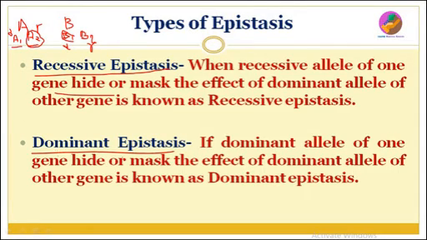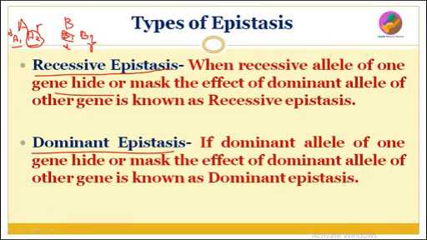Now next is dominant epistasis. If the dominant allele of one gene hides or masks the effect of the dominant allele of another gene, it is known as dominant epistasis. So here you can see there are two genes, capital A and capital B. This is the dominant allele of the A gene, this is the recessive allele of this gene, and this is the dominant allele of B gene, and this is the recessive allele of B gene.